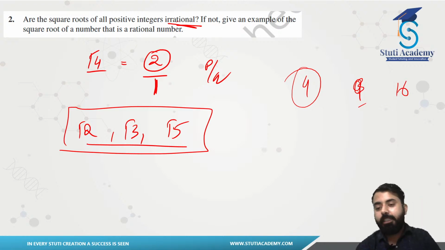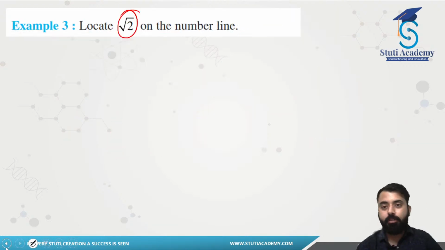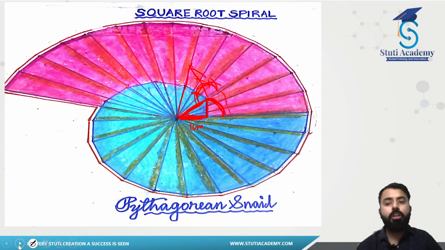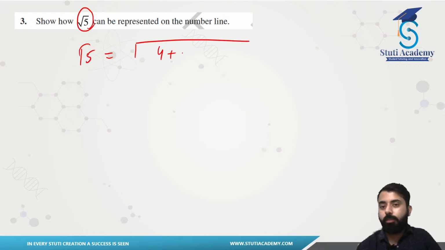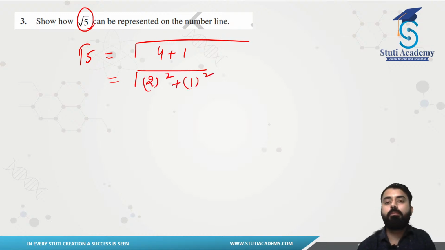See, I will be telling you how to construct this using this method. We will be constructing with this one, so that is what is preferred in our exams. So in this method, I am going to use that one. You have root 5, and you have to represent this on the number line. Now you guys see, root 5 can be written like this, 4 plus 1. Can root 5 be written like this, square of 2 plus square of 1, right?